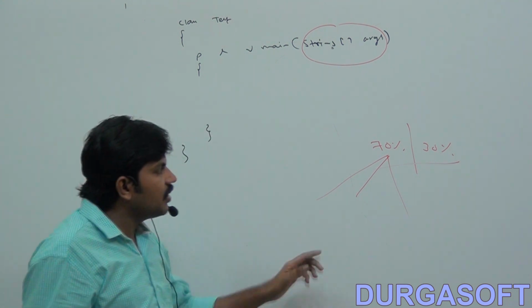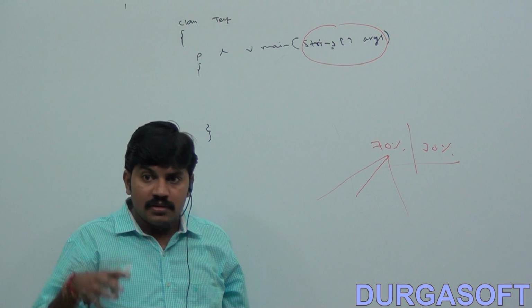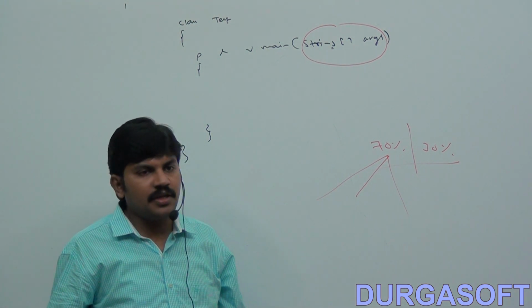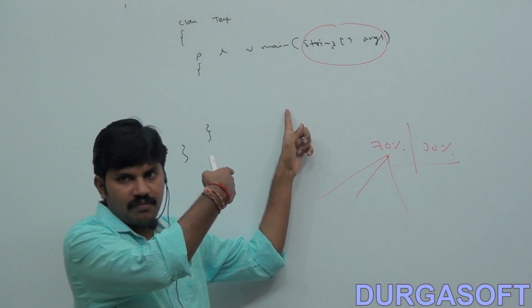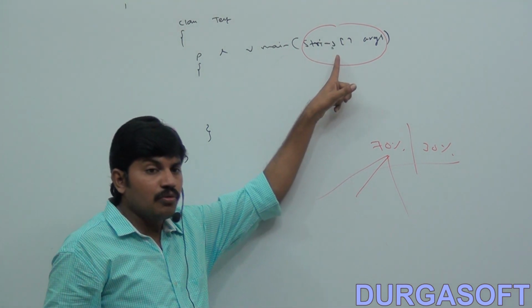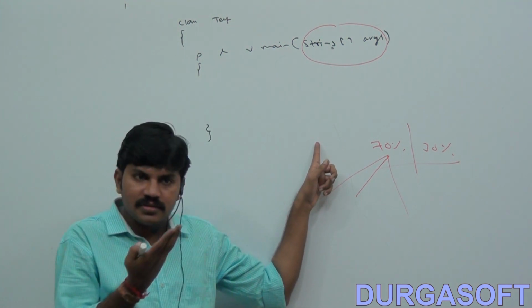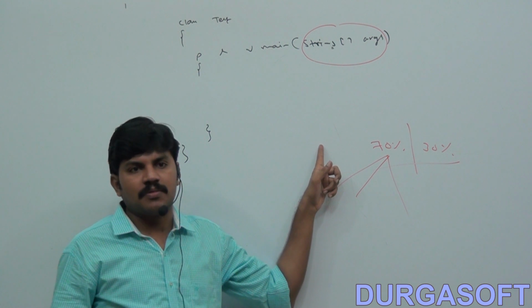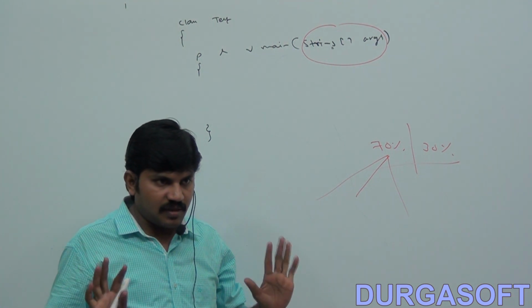Even from string to number type, string to boolean type, these conversions are already available. That's why if it is any other type, no problem, I can convert explicitly. In our example, I pass a number, but it is available in string form. How to convert string to number? There is some way. So where is the problem? That's why people give priority to the string type. Is it clear for all of you, right?